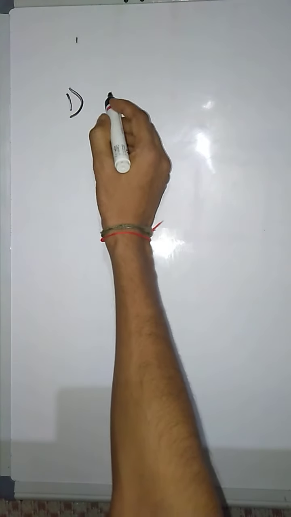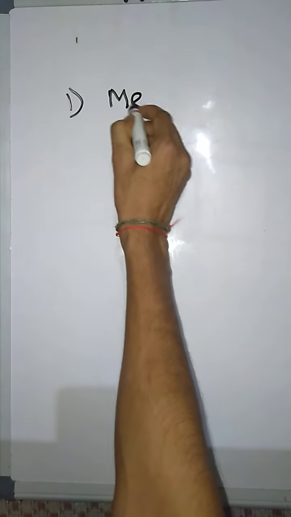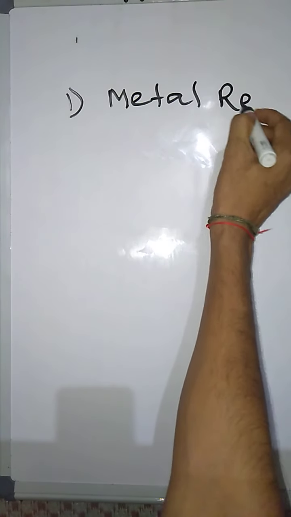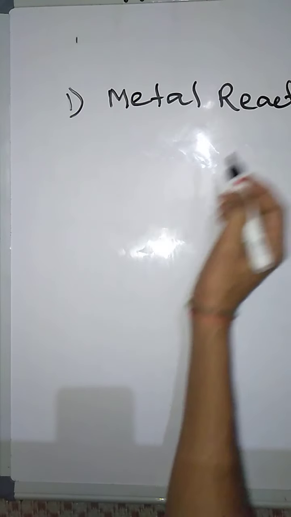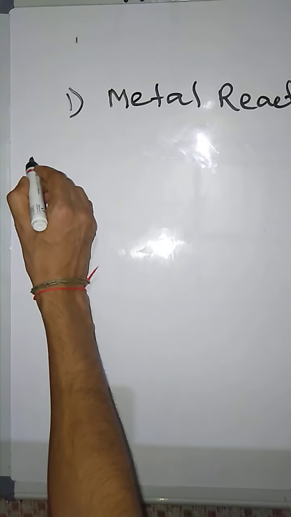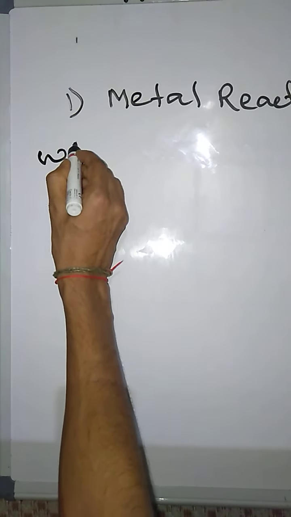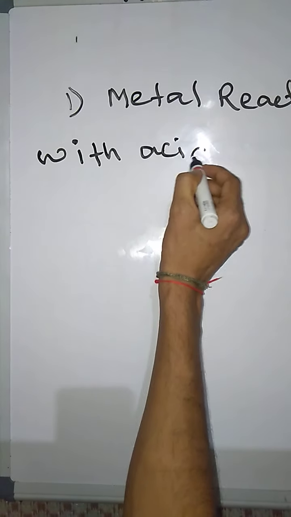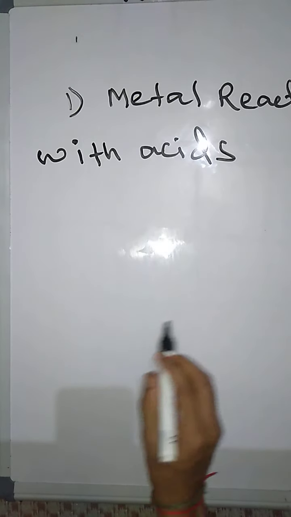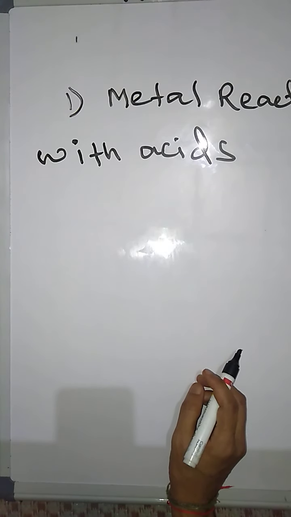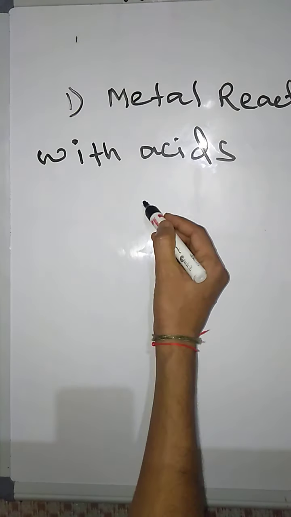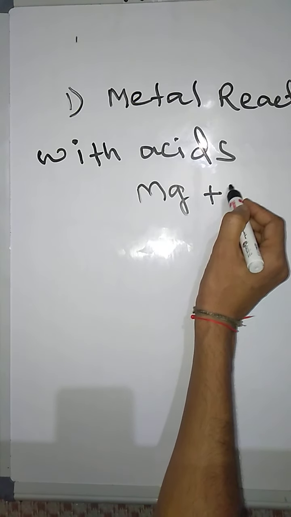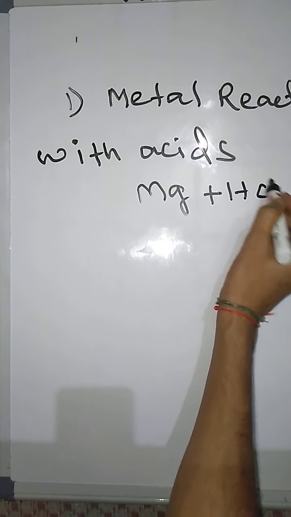So you have to remember, when metal reacts with acids, what happens? That is very, very important. Suppose Mg, magnesium, reacts with acid, HCl.